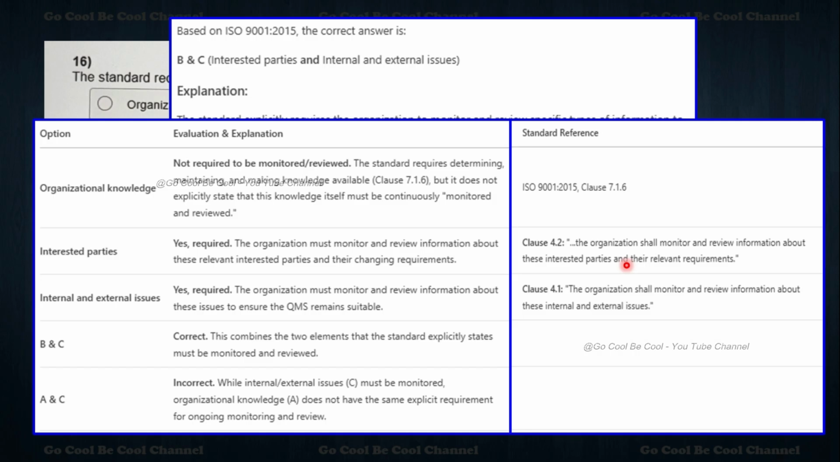If you have your ISO 9001:2015 standard in front of you, you can simply locate clause numbers 4.2 and 4.1. The organization shall monitor and review information about these interested parties and their relevant requirements. The organization shall monitor and review information about these internal and external issues.